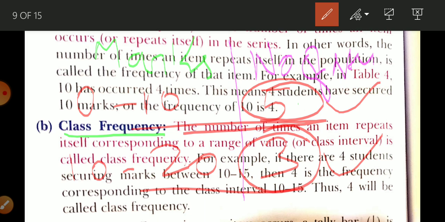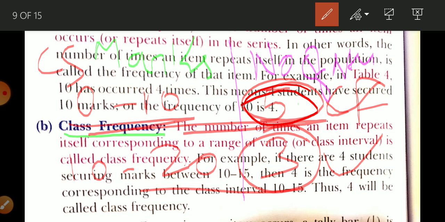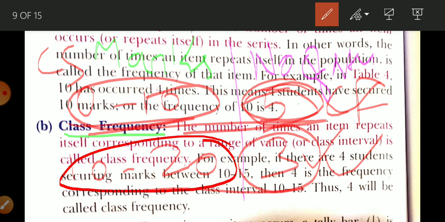When data are arranged in a continuous series, whatever value or number of repeated values is given in front of a particular class, उसे हम क्या बोलेंगे? क्लास फ्रीक्वेंसी. So here there are 5 students whose marks are between 0 to 10, and there are 3 students whose marks are between 10 to 20. So this 5 and this 3 are class frequencies. 5 is the class frequency of the 0 to 10 class interval, and 3 is the class frequency of the 10 to 20 class.